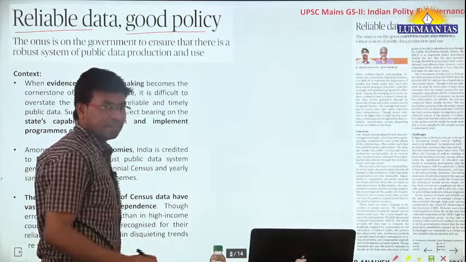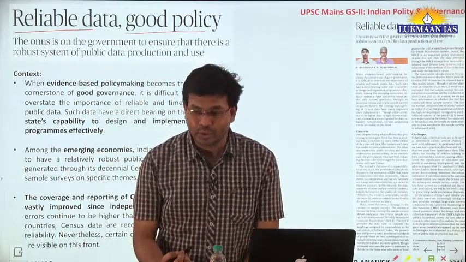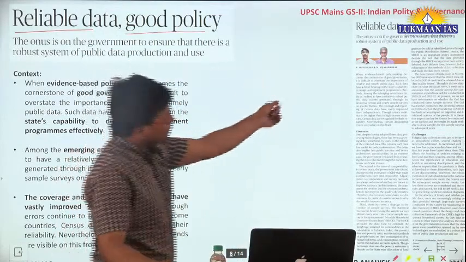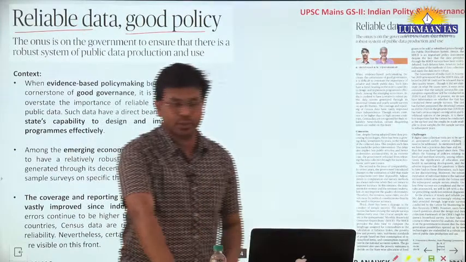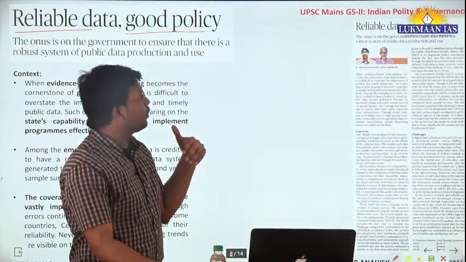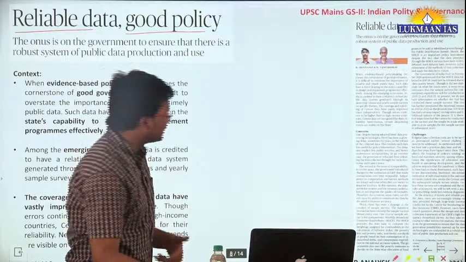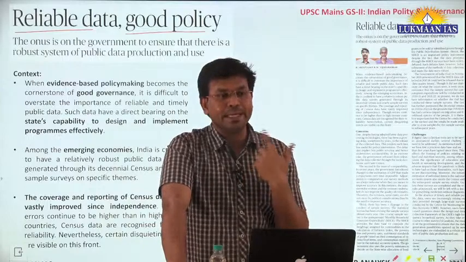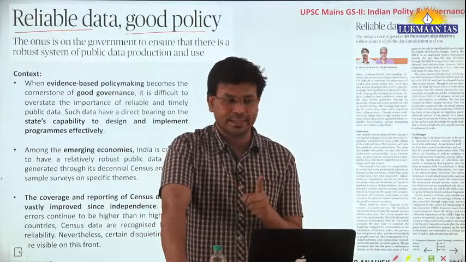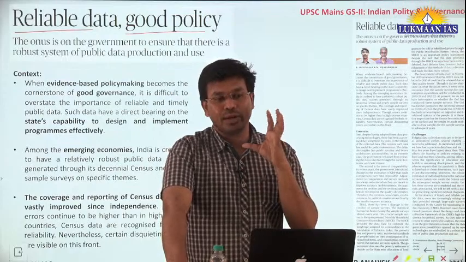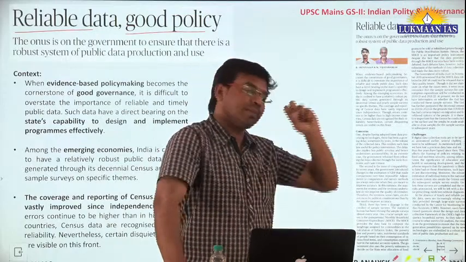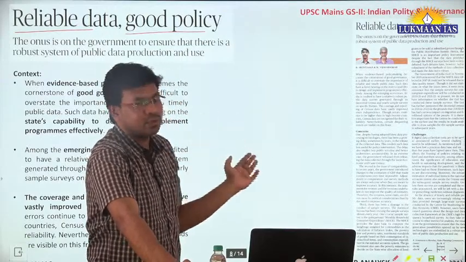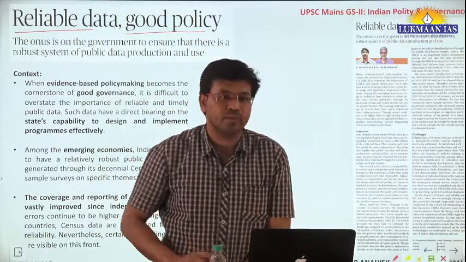So, reliable data, good policy. This is the third topic for the day. This particular topic is very important, and this entire article can be an answer to a mains question. Let me tell you how. In the mains examination, there can be a question like: what is the importance of having data for formulating policy? Second, if a policy is formulated without consulting data specialists or without proper data, what can be the repercussions of those policies?